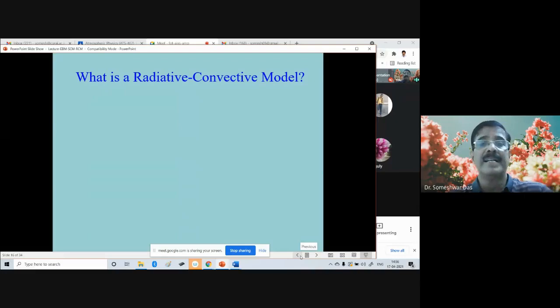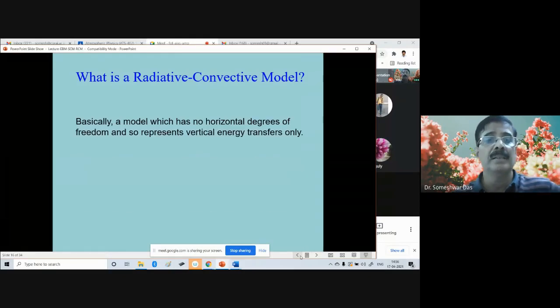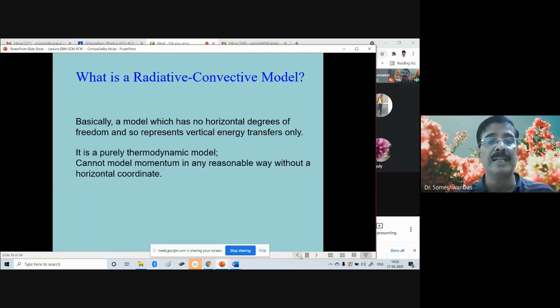So what is a radiative convective model? Okay, we'll try to explain it in different ways. Basically, it is a model which has no horizontal degrees of freedom and so represents vertical energy transfers only. That is the basic fundamental philosophy of the radiative convective model. It is purely a thermodynamic model.